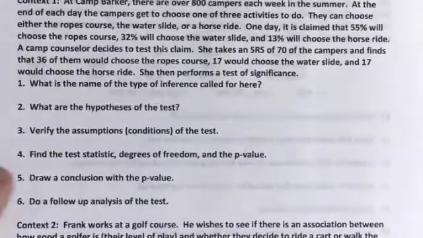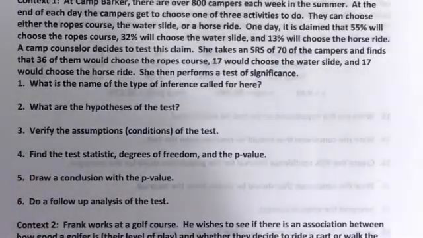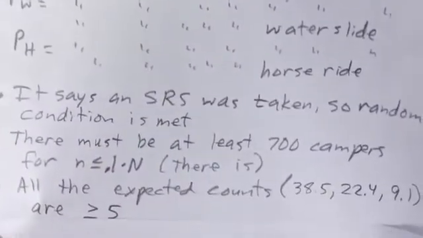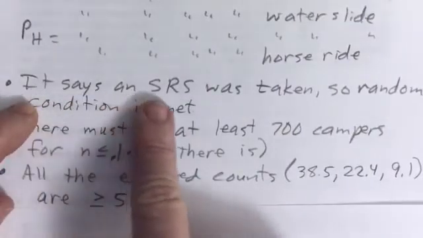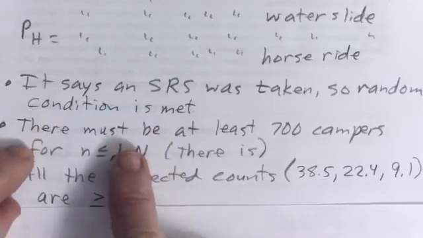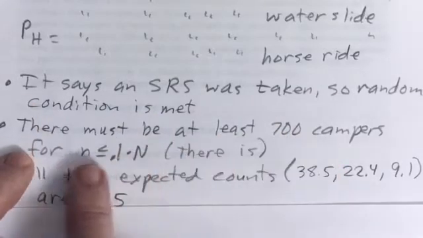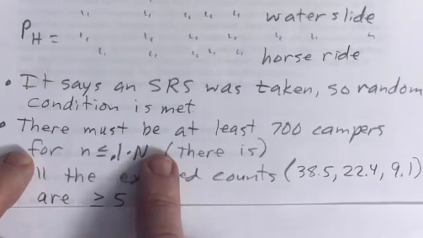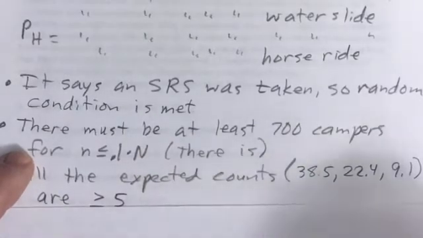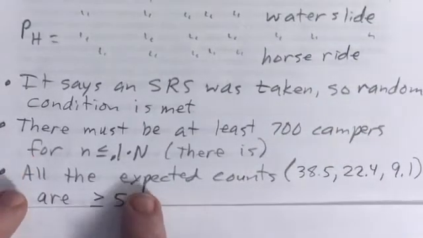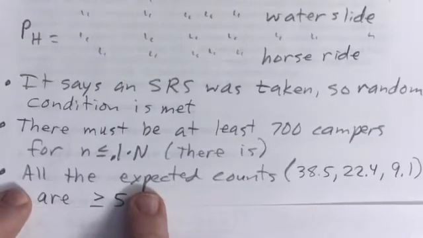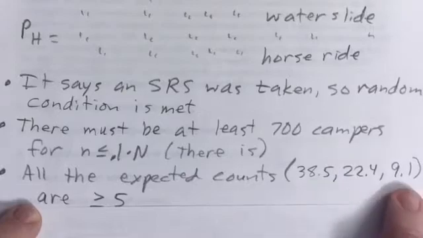Then it asks us to verify the assumptions. Even though we don't have normality in this chapter, randomness is always a condition. It says an SRS was taken, so the random condition is met. There must be at least 700 campers for our little n to be less than 0.1 times our big N. It says there's over 800. We've had both of those conditions for a while now. Then all the expected counts must be greater than 5. Do not say normality in sections 1 and 2 of chapter 12. In chi-squared, it's just that the expected counts are greater than 5.